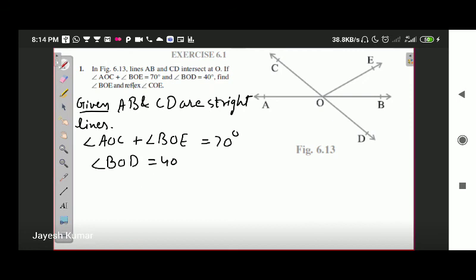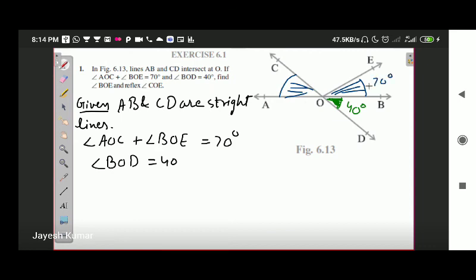Okay, let me show you in the diagram. First of all, let's see angle BOD. Angle BOD is this green portion. This is 40 degree. Secondly, we are told about angle AOC plus BOE. AOC is this much and BOE is this much. This whole blue section together is 70 degree. Okay.